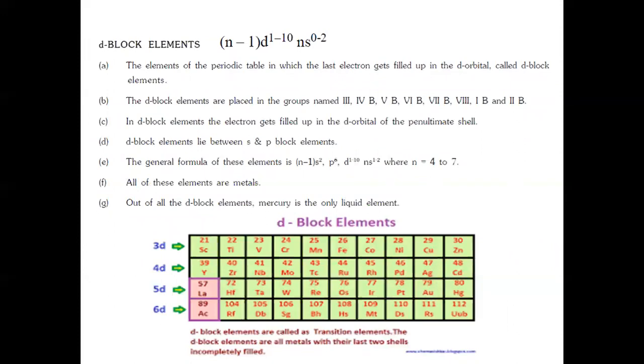Then d block elements, they are also known as transition metals. The elements in which the differentiating electron enters the d orbital of the penultimate shell. Hence, it has the electronic configuration (n-1)d1 to 10 ns0 to 2. And these d block elements exhibit variable oxidation states. From group 3 to group 12, the elements are known as d block elements, which consist of 4 series: 3d, 4d, 5d, 6d based on the penultimate shell number.